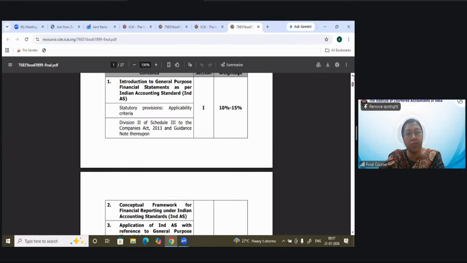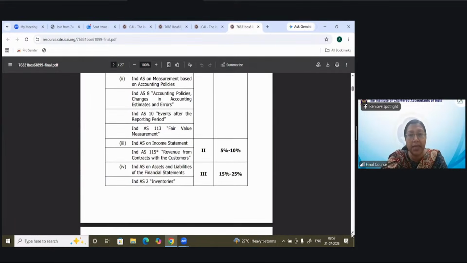And for objective type, there will be no choice. So 30 plus 84 is 114 marks. Here I'm not counting the internal choice also. So for 114 marks, if we calculate 15% weightage, we'll get almost 18 marks. So for 18 marks, this particular section may be asked for maximum. And for minimum, it will be 11 or 12 marks.